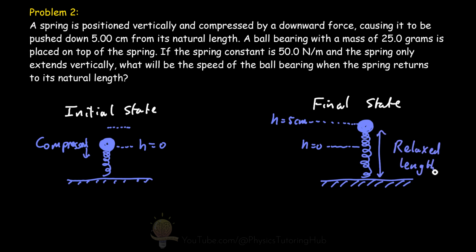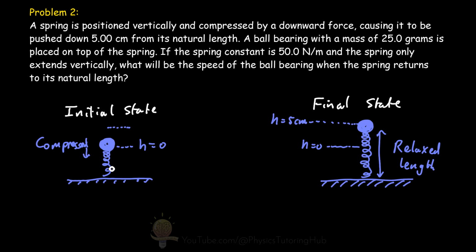Now again, we're going to assume no friction is present and only two types of energy are operating here: kinetic energy and potential energy. This means that the mechanical energy in this system is conserved. But we're also dealing with two forms of potential energy here.